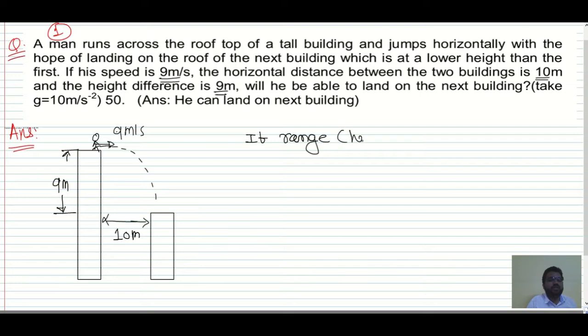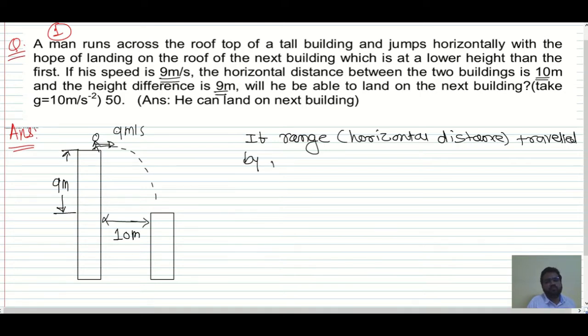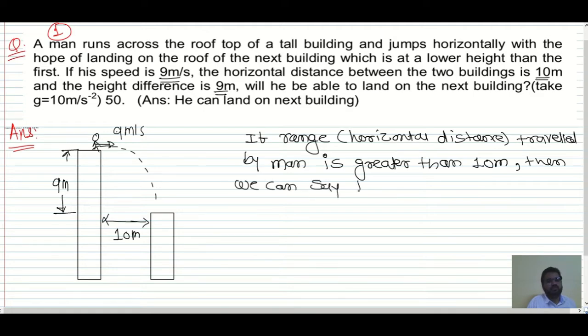If the range, as in the horizontal distance traveled by the man, is greater than 10 meter, then we can say the man will be able to land on the next building, isn't it?